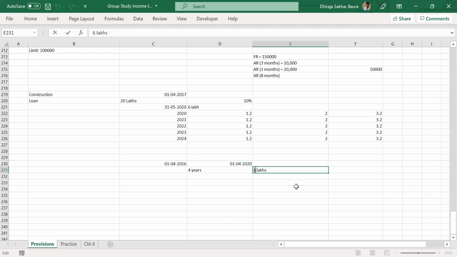10% of 20 lakhs, right? That is 2 lakhs per year. In 4 years, how much? 8 lakhs, right? Okay. Yes. So the year matters here. Yes, absolutely. The year matters.